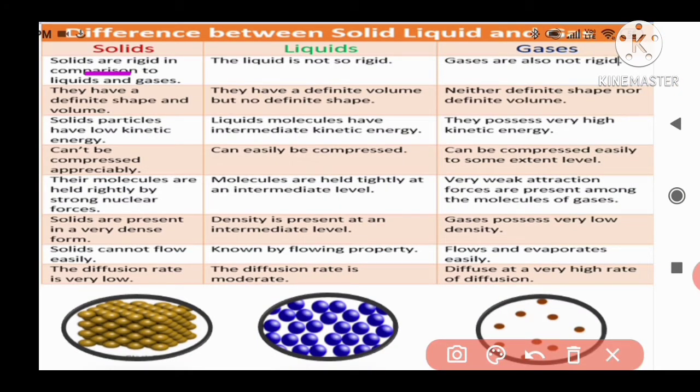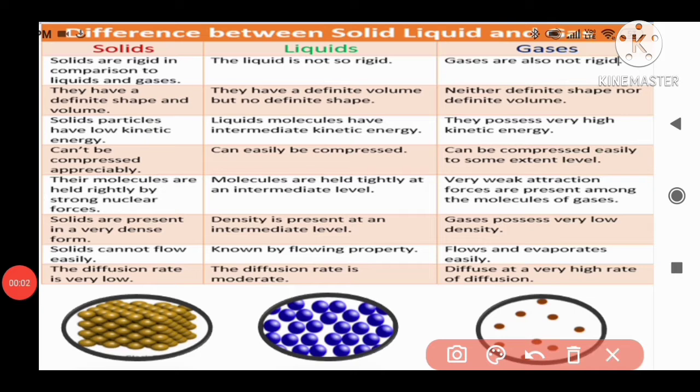Solids are rigid in comparison to the liquids and gases. Yes, we know very well that solids are rigid in nature. Rigid means tough enough and strong. And coming to the liquids, liquids are not rigid. They are not rigid means they are not strong. The next, gases. Gases are also not rigid in nature. They are also not strong enough. This is the first property. So compared to solids, liquids and gases, solids are rigid in nature. Liquids are not rigid. Gases are also not rigid.